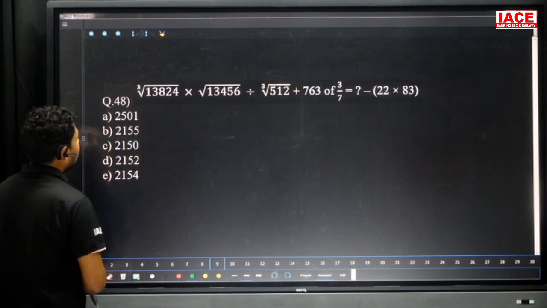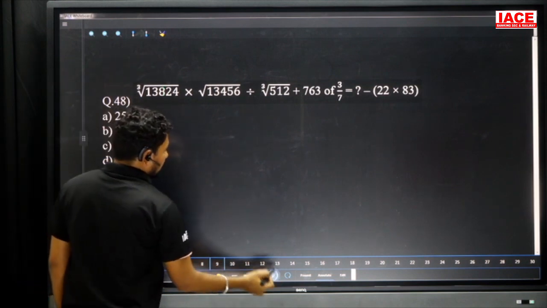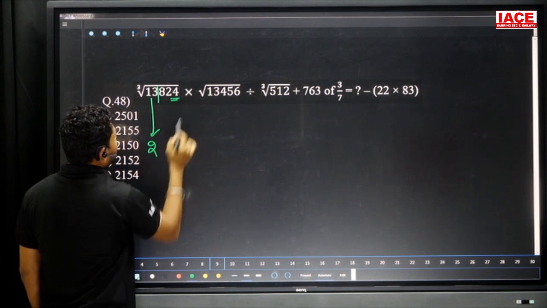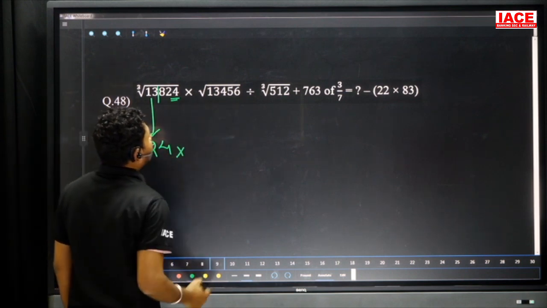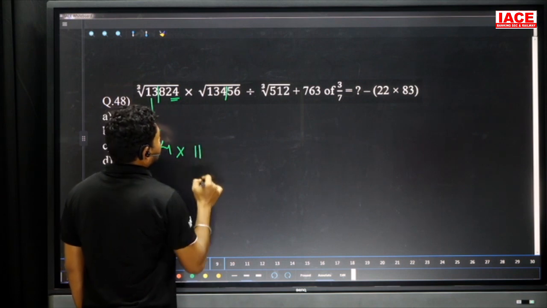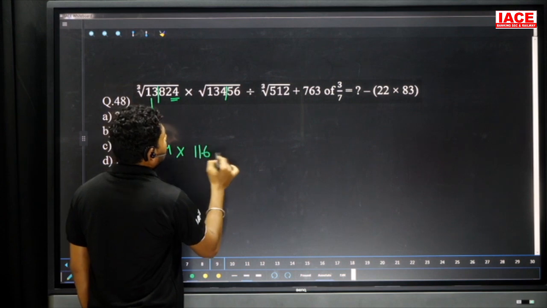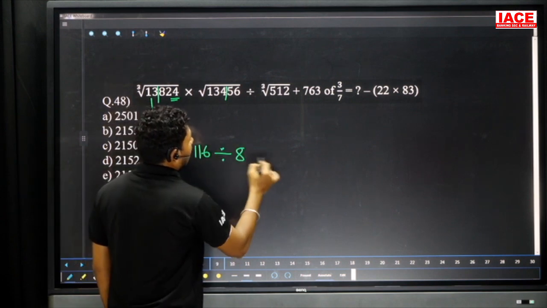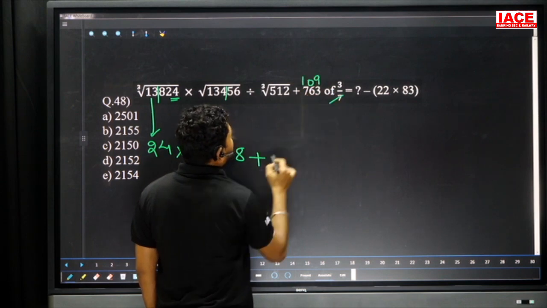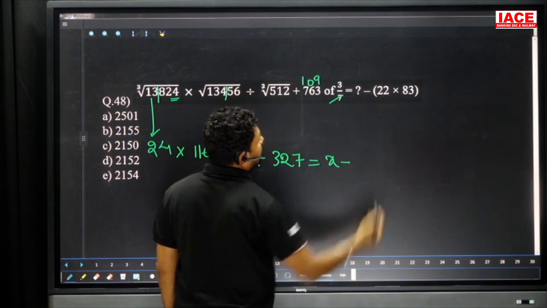Option A. Next, the third root of 13284. Skip the 3 digits from here to find the value. For 13 purpose we can write 2, and for 4 purpose we can write 4, into 13456. For that we can write here 11, and for the next 56 purpose we can write 6, divisible by 8, and plus 6. 7, how many times? 7 ones and 7 nines, 103 into 9, which is equal to 327, and x minus 22 into 83.